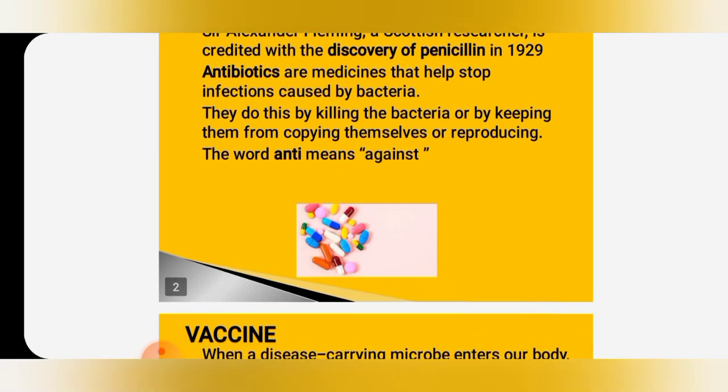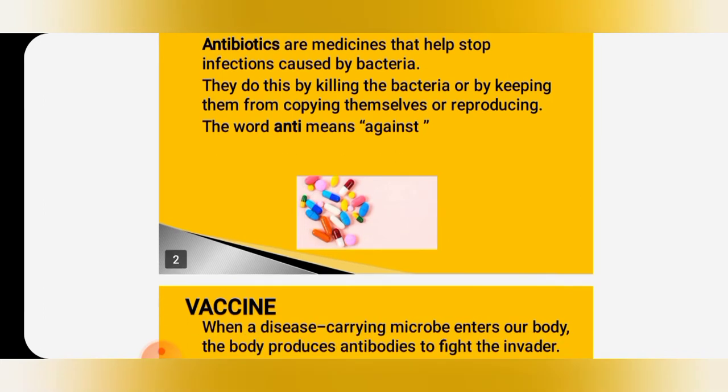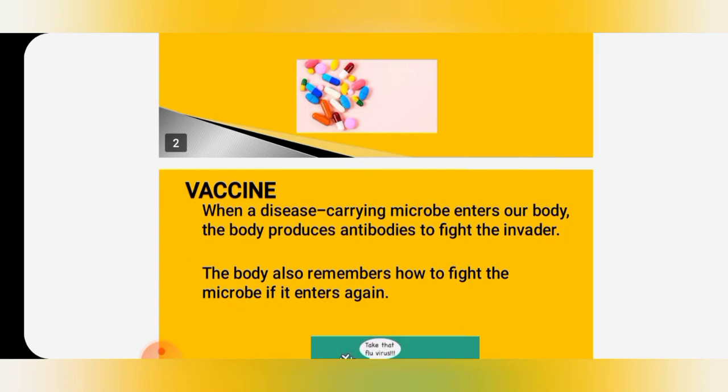Antibiotics are even mixed with the cattle feed, the feed of livestock and poultry, to check microbial infection in animals also. And they are also used to control many plant diseases. So they are applicable in human beings, animals as well as plants. The antibiotics are manufactured by growing specific microorganisms and are used to cure a variety of diseases.